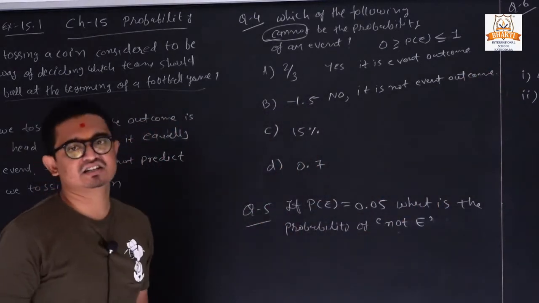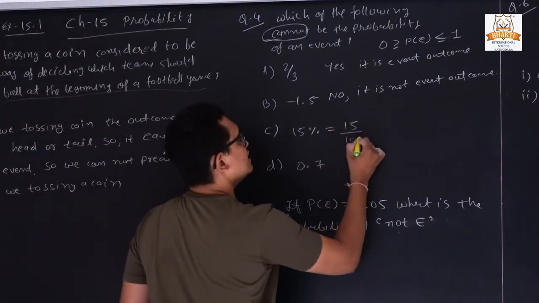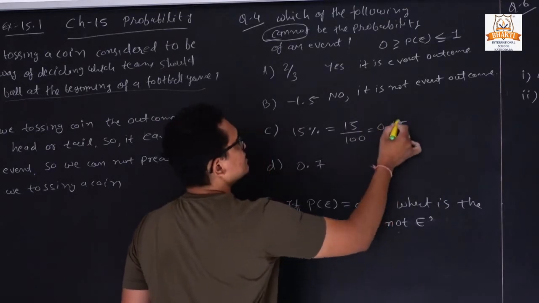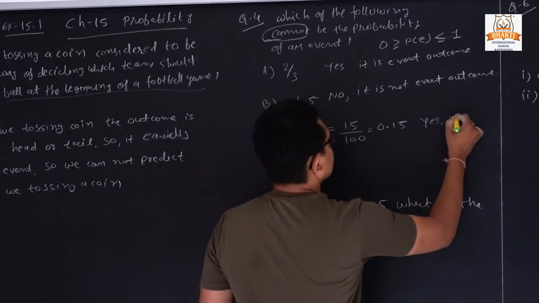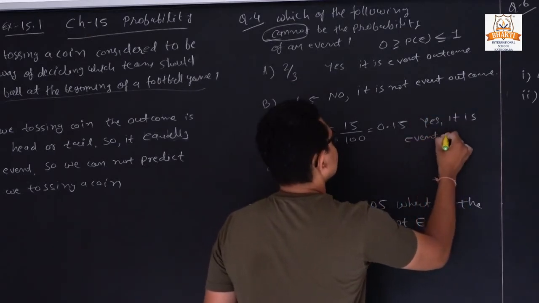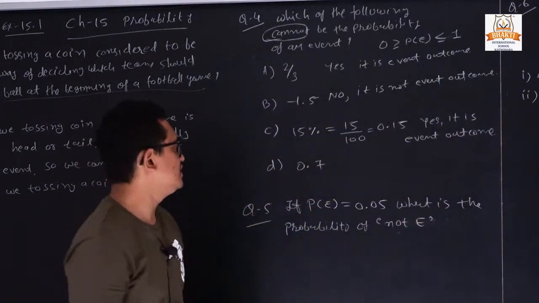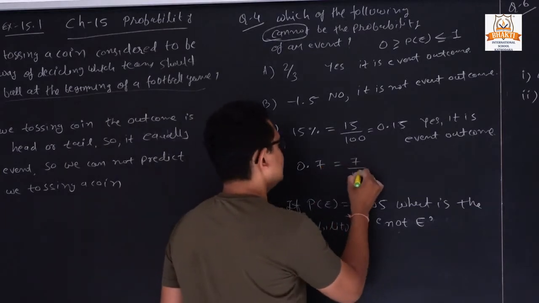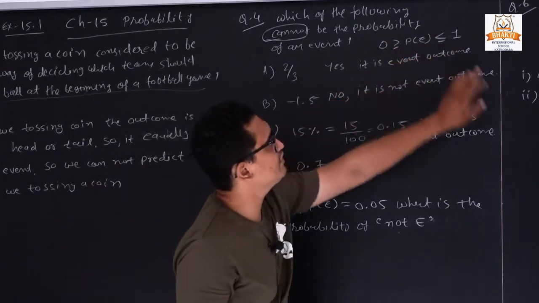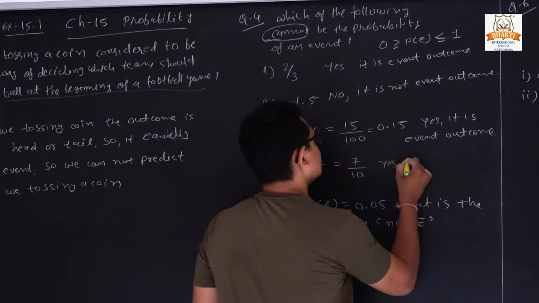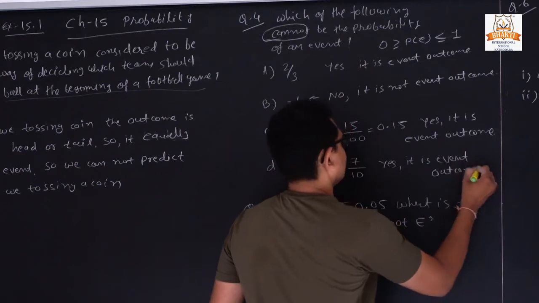Now 15%. So it means 15 upon 100. Clear? So the answer is 0.15, which is between 0 and 1. So we can say that yes, it is an event outcome. Now next, 0.7. We can write 0.7 as 7 by 10. So 0.7 always lies between 0 and 1, so yes, it is an event outcome.